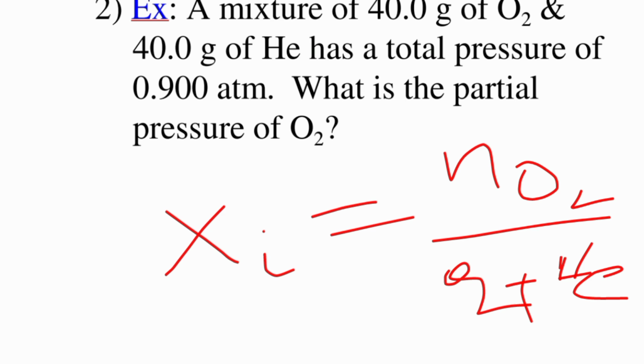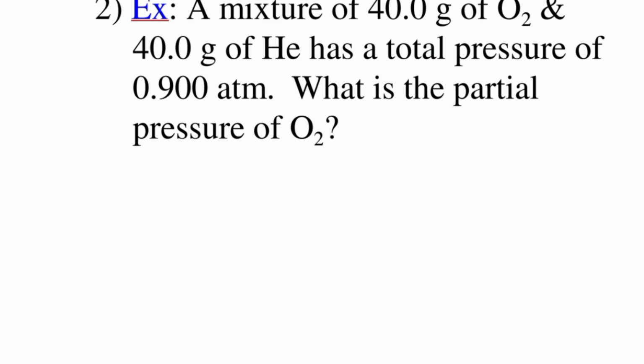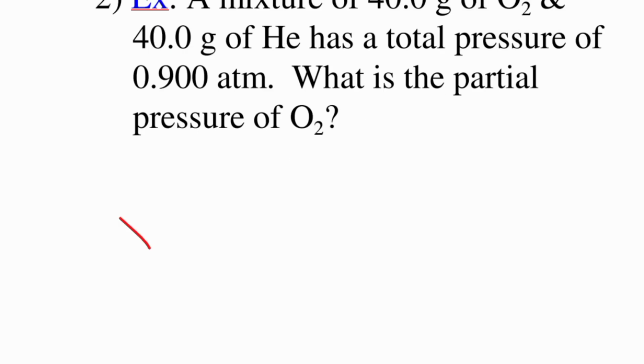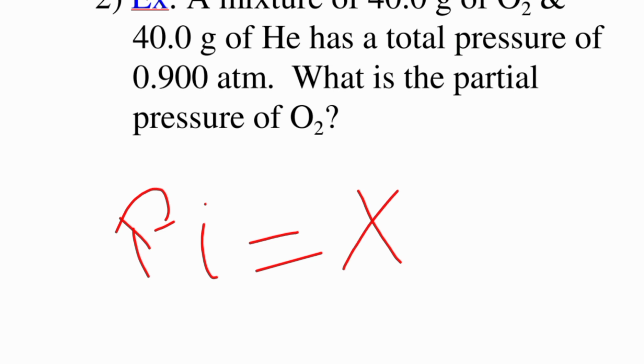When you have found the mole fraction, you find the partial pressure of O2 using this formula: Pi is equal to the mole fraction of oxygen times the total pressure. I have given you the hint. Solve it by yourself and do more examples like this.